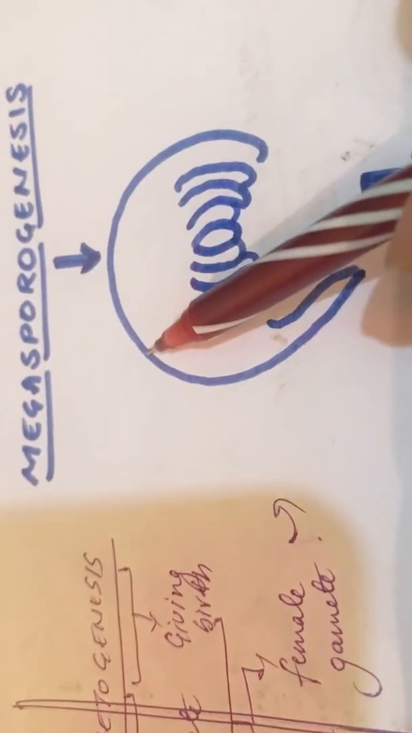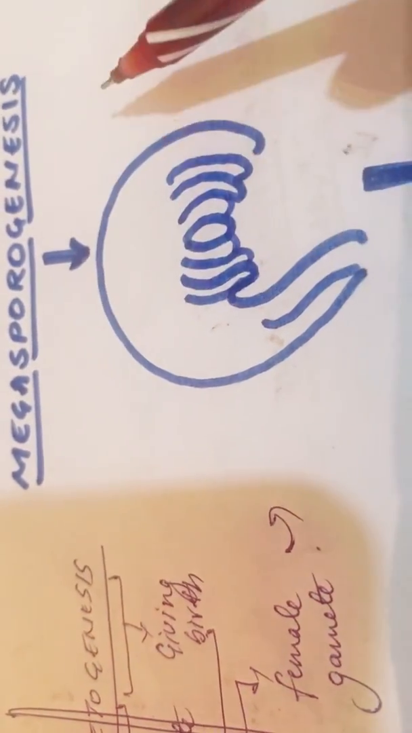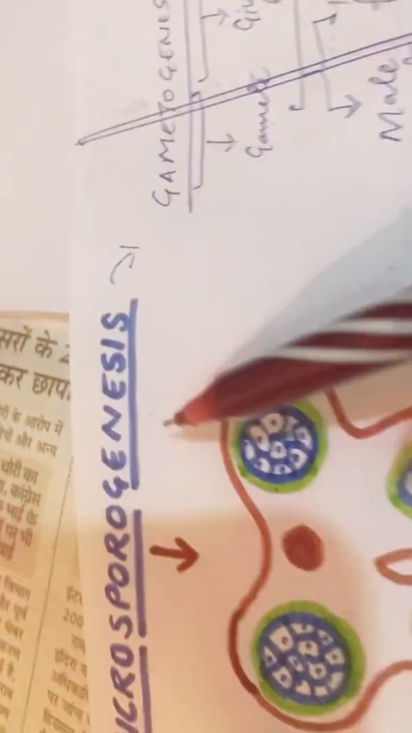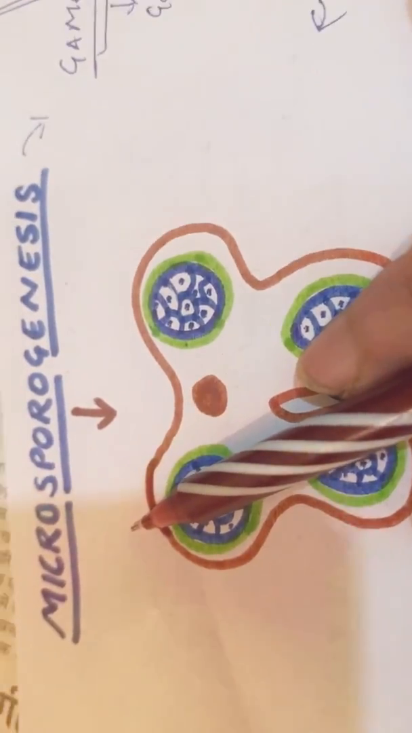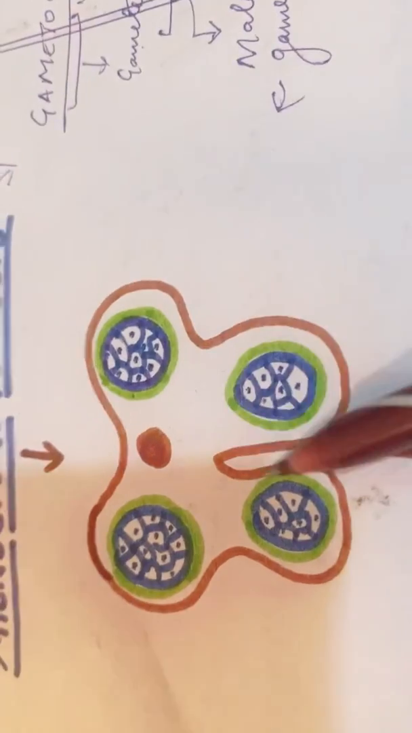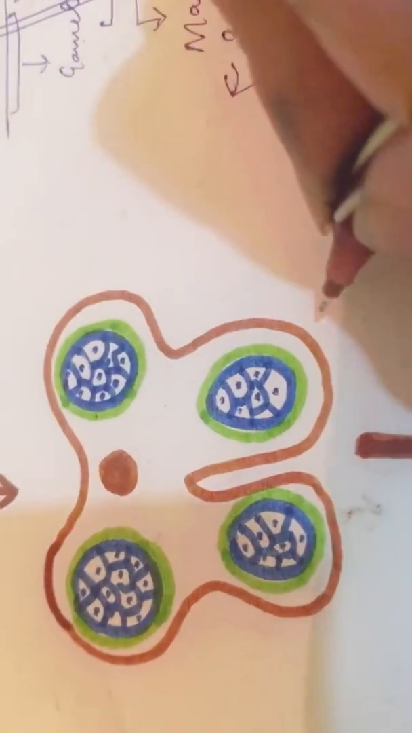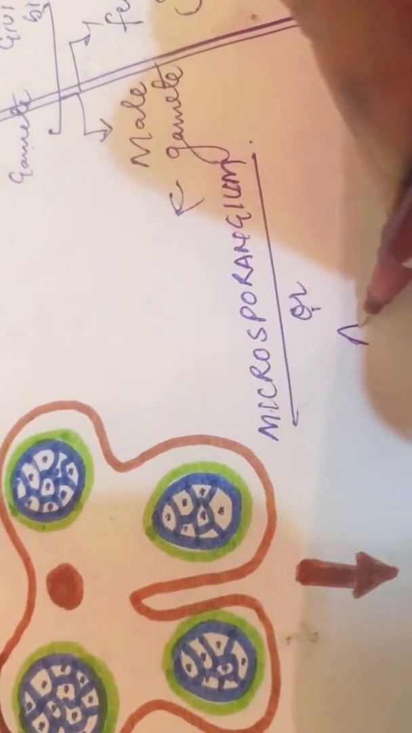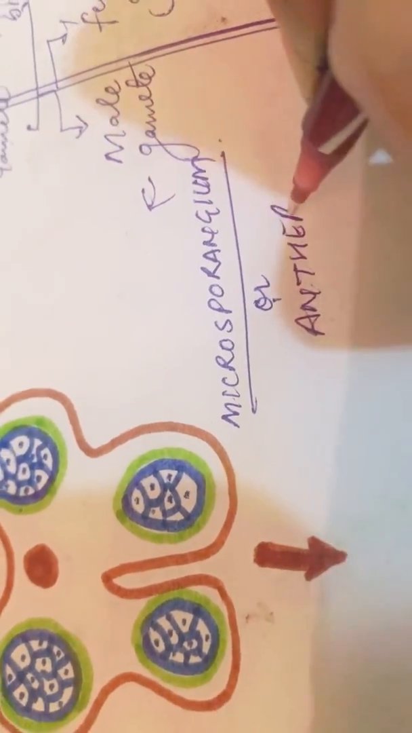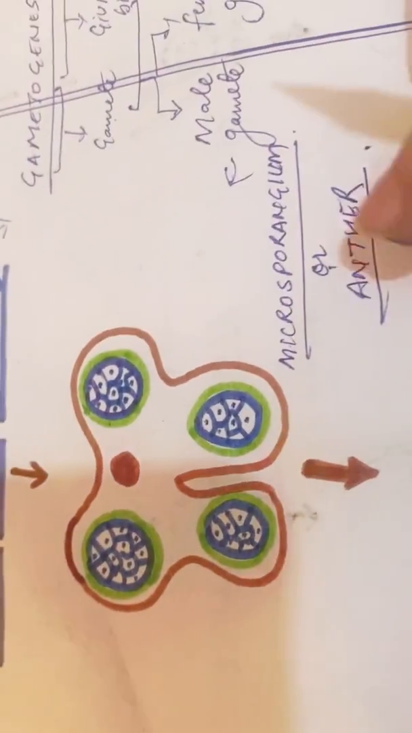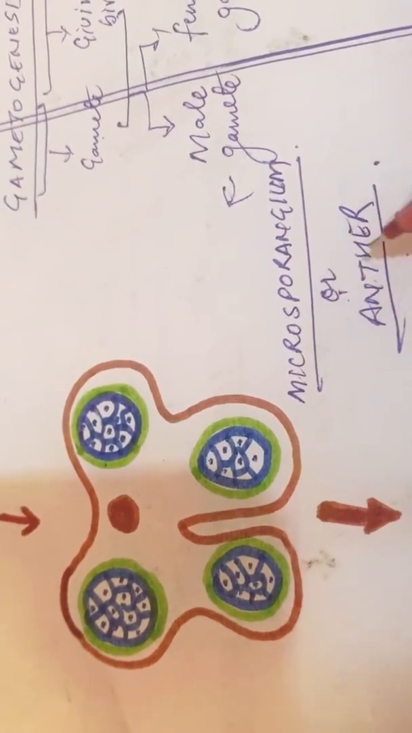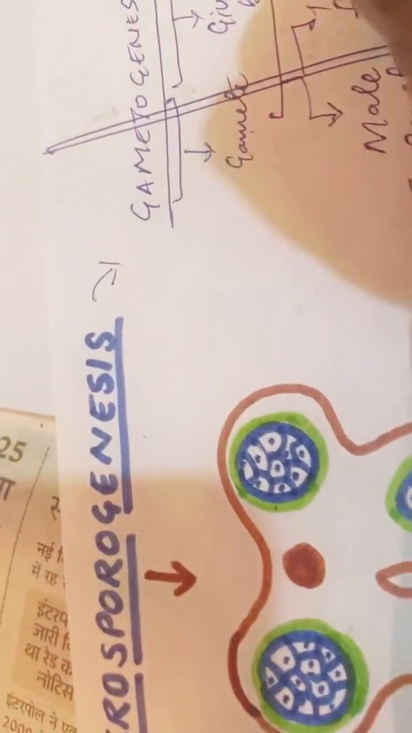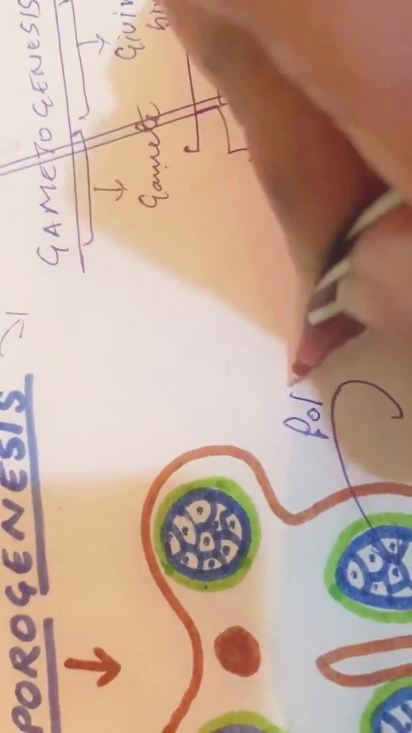What is a megaspore? Previously we read about megaspore. Megaspore comprises a female gamete, and microspore comprises a male gamete. This, if you remember, is the structure of a microsporangium, or you can also call it anther. Microsporangium is also called anther. What does it form? It forms pollen grains.